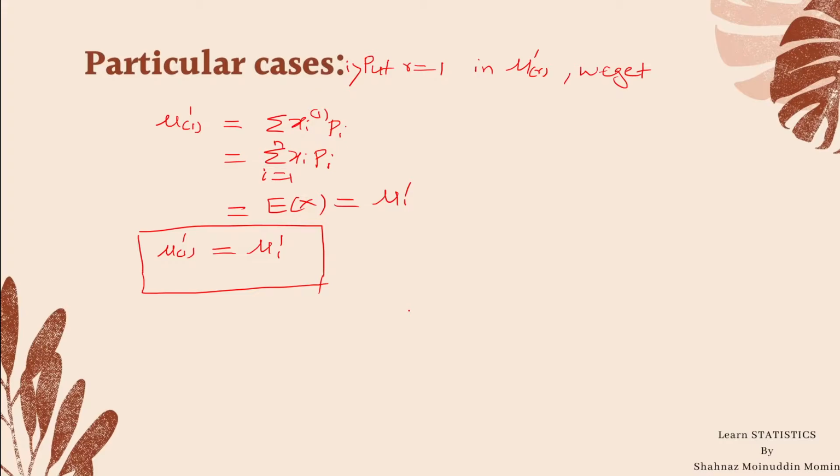Now we shall see the second particular case by putting r equal to 2 in mu bracket r dash. We get mu 2 factorial dash is equal to summation xi factorial into probability pi, i is 1 to n.